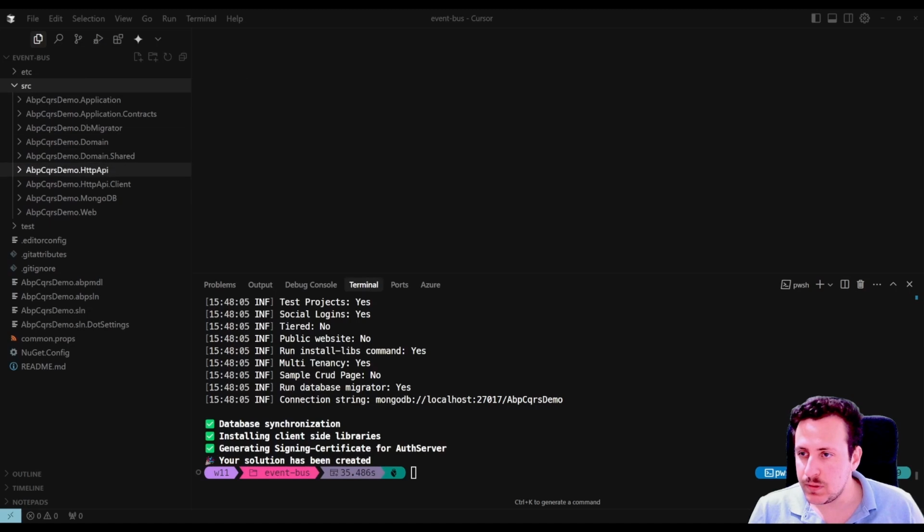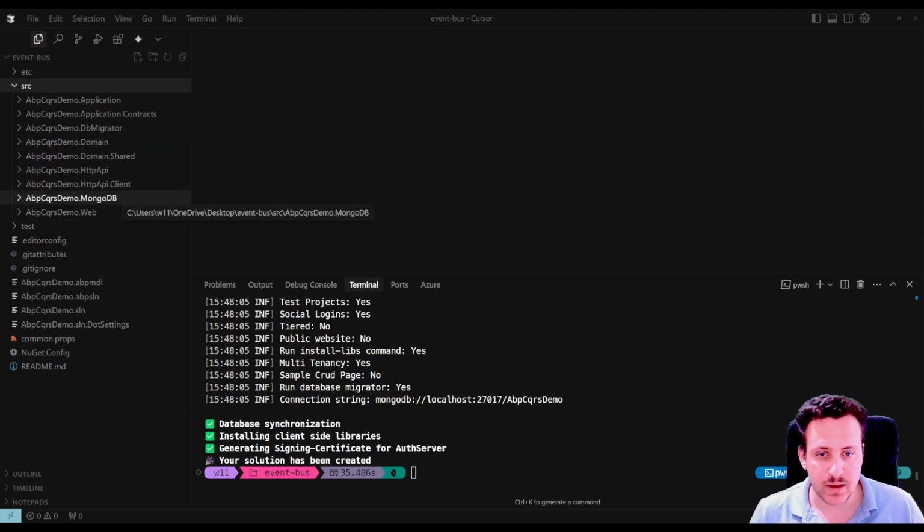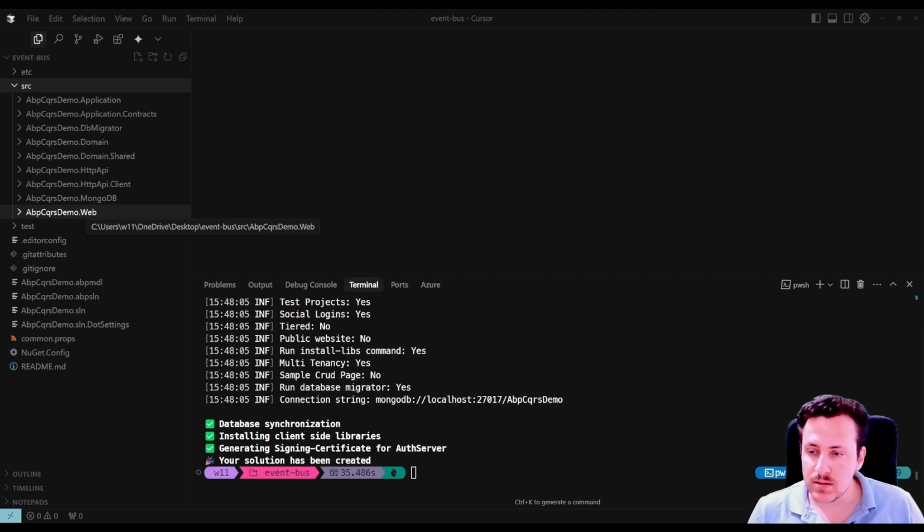You can see the ABP-created layered solution here: the domain layer, application layer, infrastructure layer as MongoDB, and the web presentation layer as an MVC Razor Pages application. This structure makes it easy to apply architectural patterns like CQRS, and that's exactly what we'll do next. We will implement CQRS directly using ABP's built-in local event bus without any third-party library dependency.